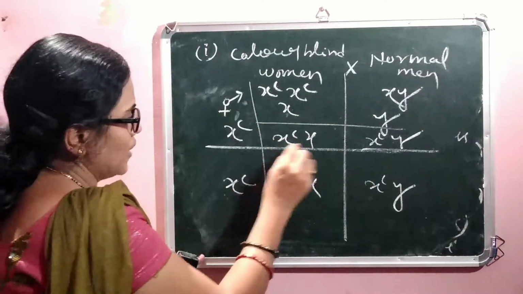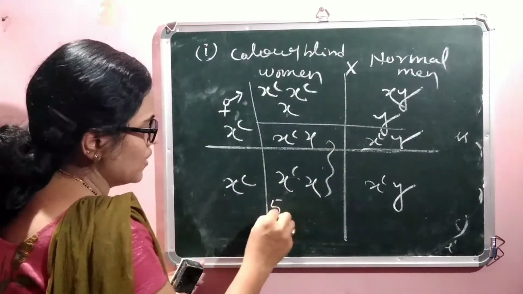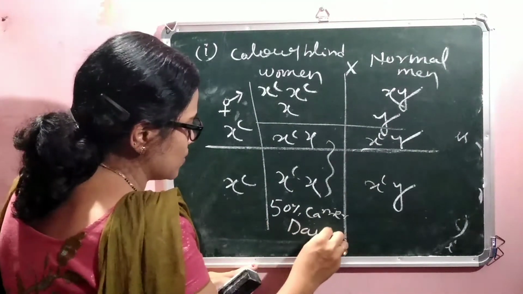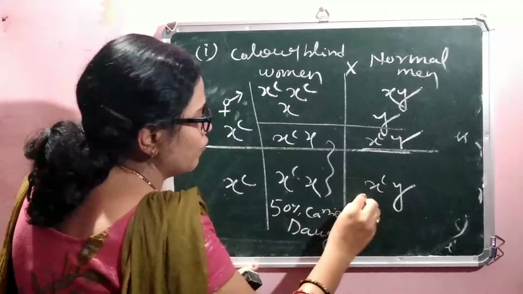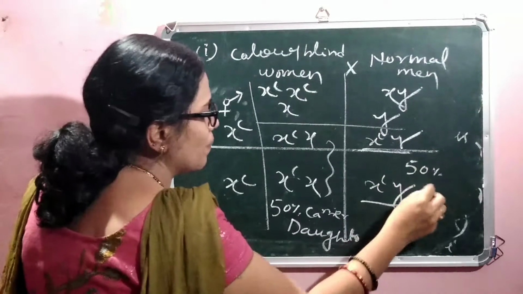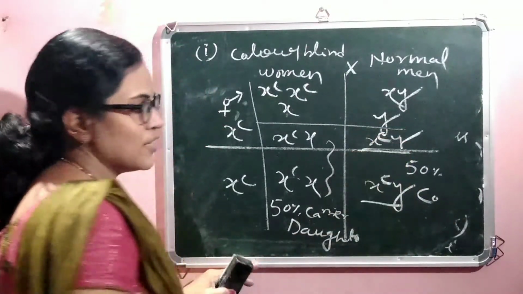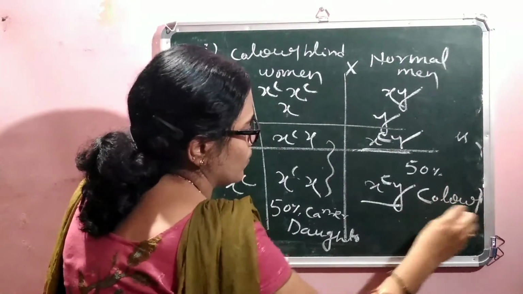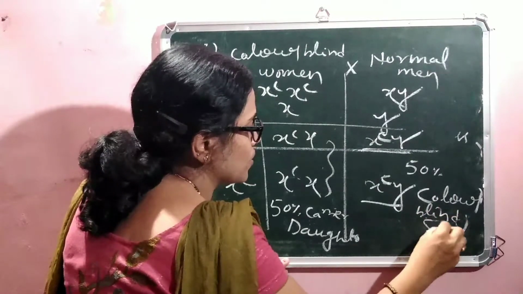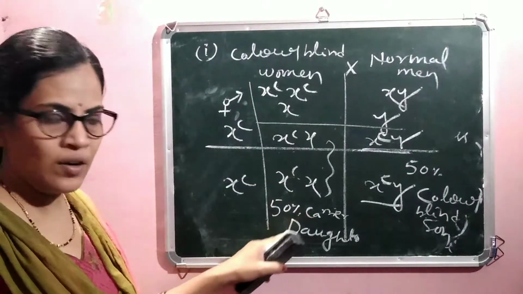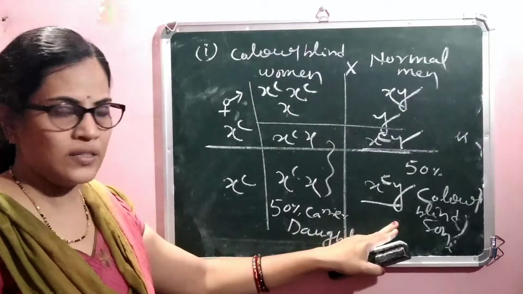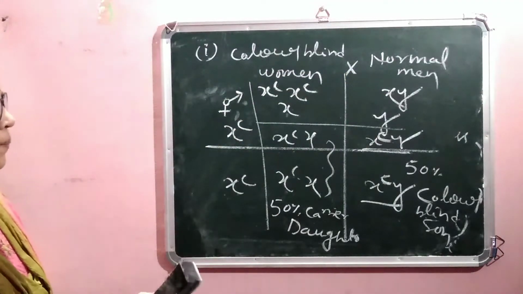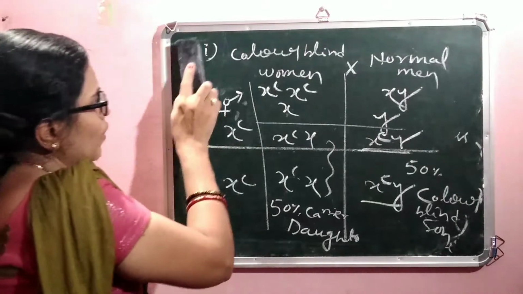Out of 100%, XCX is known as 50% carrier daughter produced. Similarly, 50% XCY is designated as colorblind male. So colorblind son is produced. So 50% carrier daughter and 50% colorblind son are produced when a colorblind woman marries a normal man.